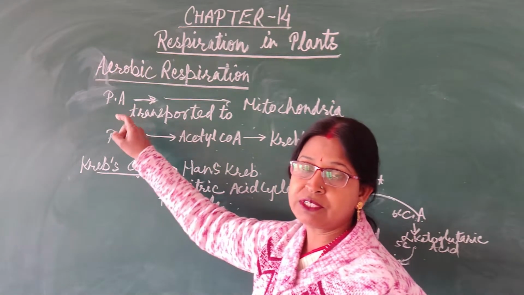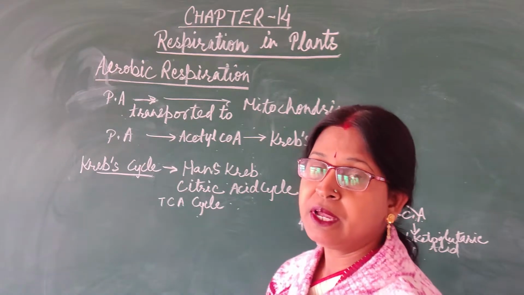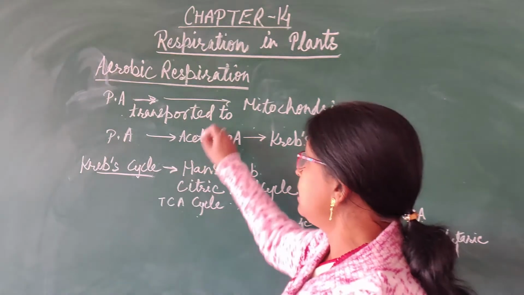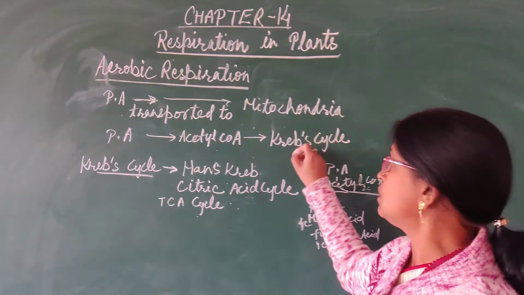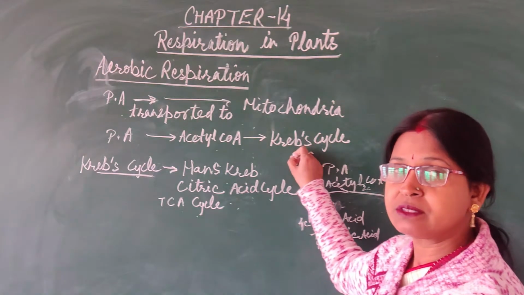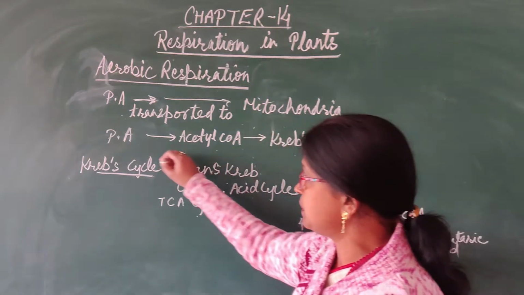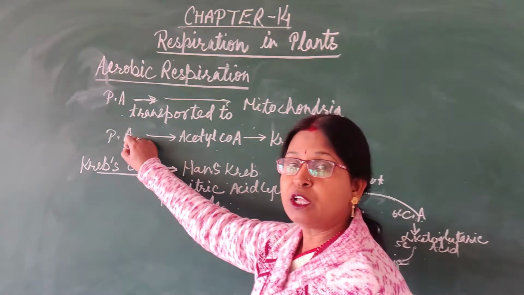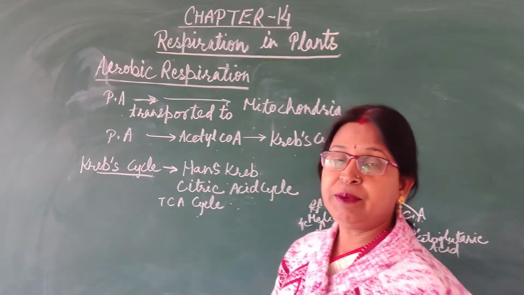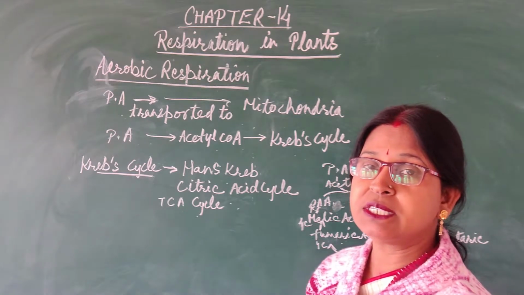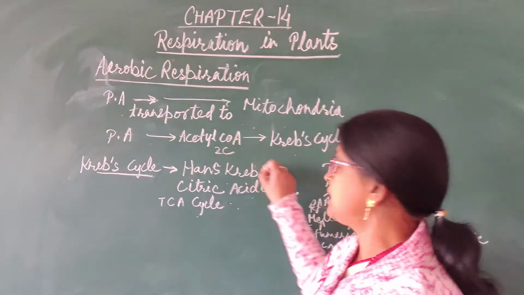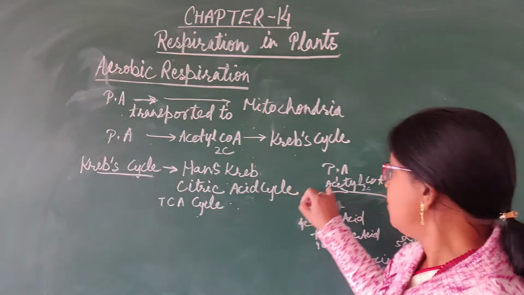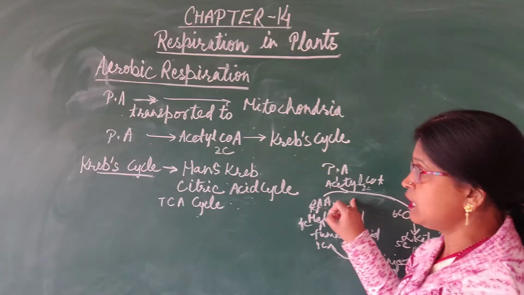This occurs in the cytoplasm. Now this pyruvic acid will be transported to the mitochondria for the further aerobic reactions of the Krebs cycle. The pyruvic acid will be converted into acetyl coenzyme A, a 2-carbon compound, and then it will be transported to the mitochondria for the reactions of this Krebs cycle.